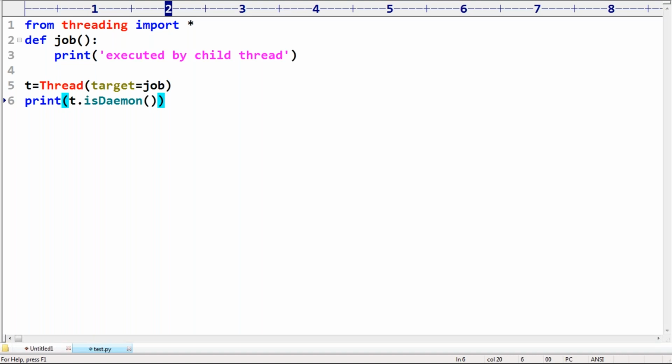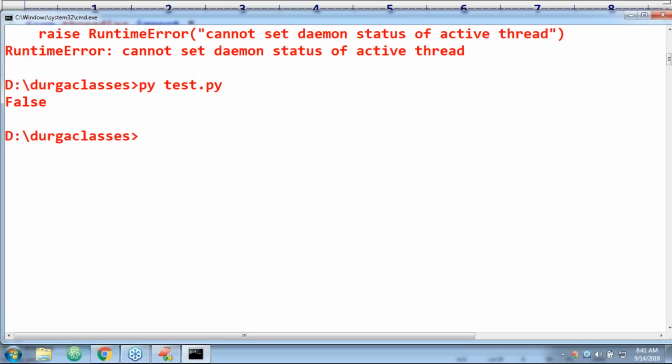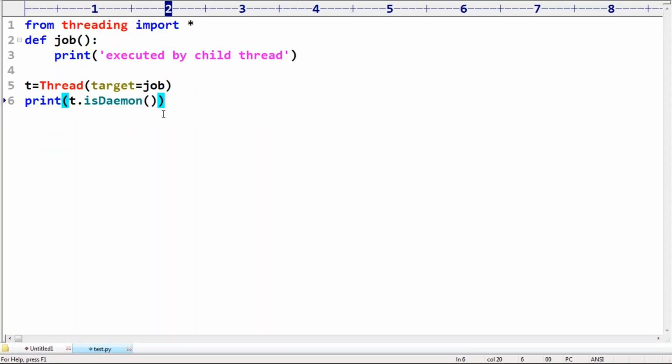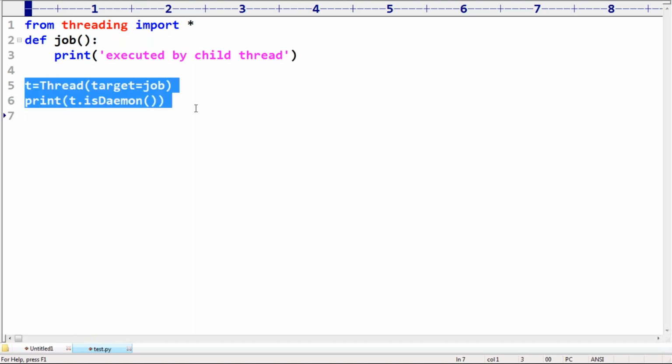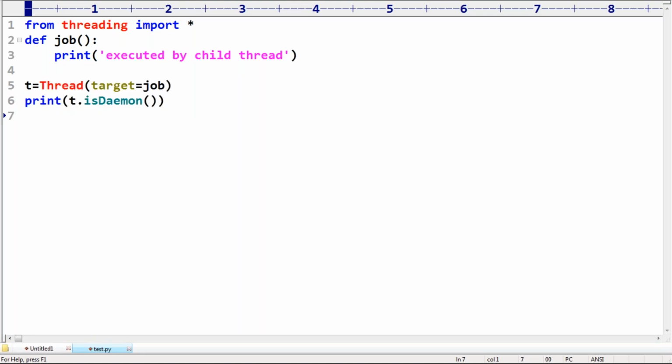Then obviously you can ask t.isDaemon. What answer will you get by default? Please respond. Obviously false, because main is non-daemon, automatically it is false. Can I change the daemon nature of this thread? Yes, why not? Happily you are allowed to change it, because this thread object is created but this thread is not started. I didn't use t.start.